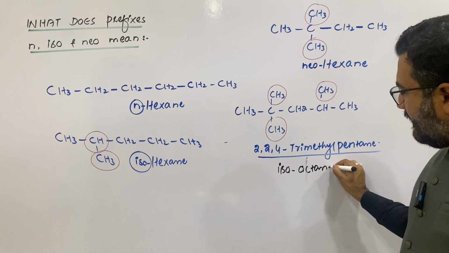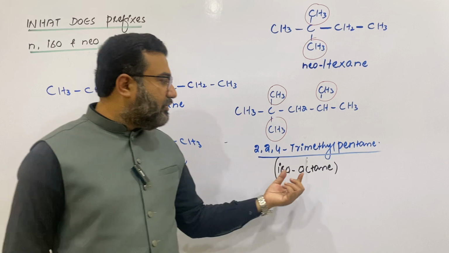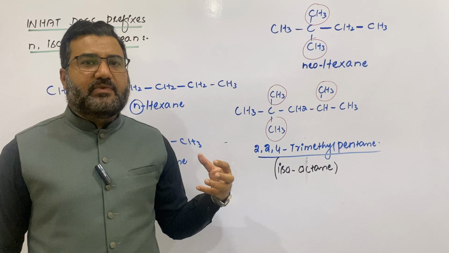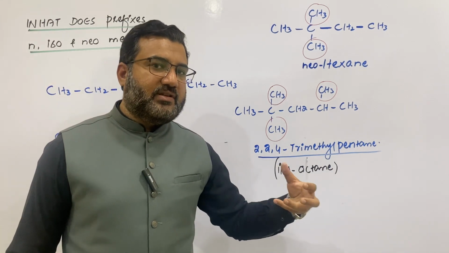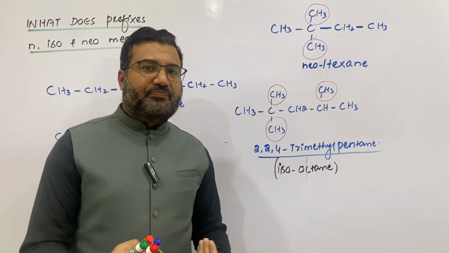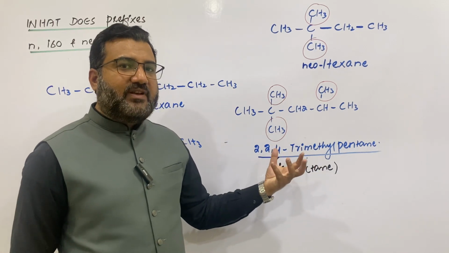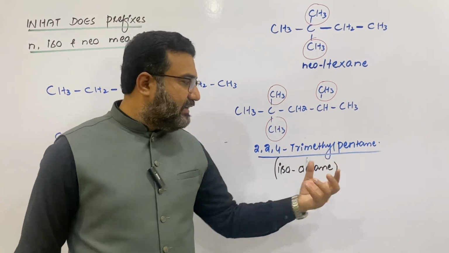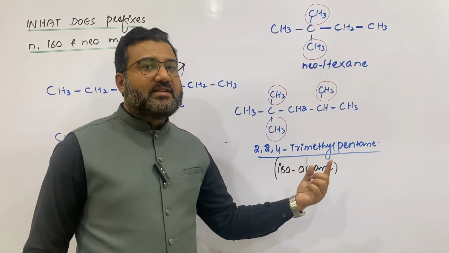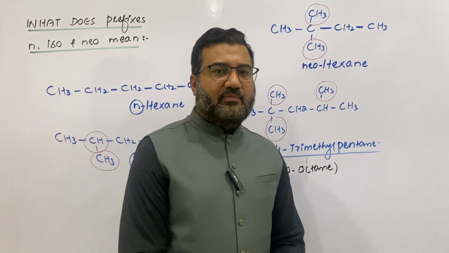But in the books, you will see that it is written that isooctane is the wrong name given to this organic compound because the common system of naming has no concern with the structure of the molecule. So there are many wrong names which are famous these days, and most of the students are familiar with those names. So the common names are easy to memorize. That's why sometimes the wrong names become very familiar. Just like this compound, it is isooctane, and this isooctane is the name wrongly given to this organic compound. So it was all about the prefixes normal, iso, and neo.